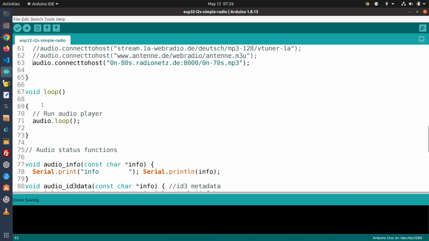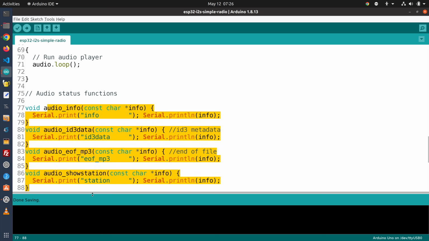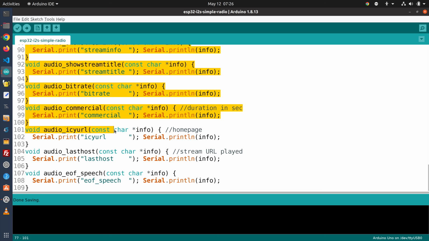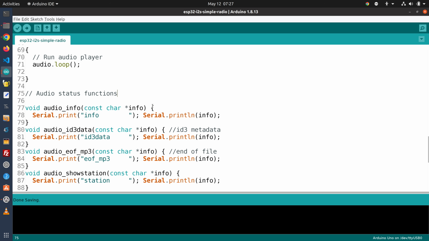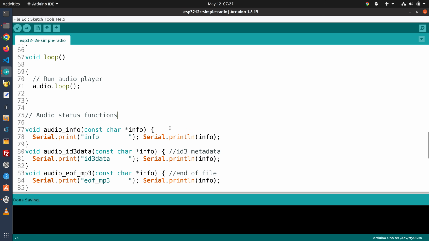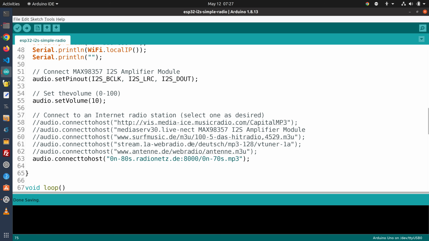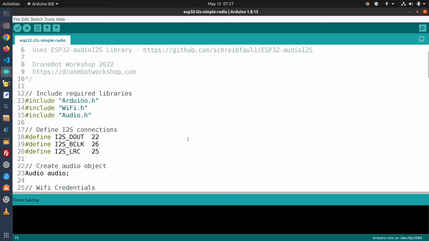And then we go into the loop, and the loop is very simple. It's like the loop that we had in our SD player. We just do an audio loop, and it just simply plays. Now, some extra functions we've added down here, these are kind of optional, but they will print out to the serial monitor some status functions for audio, and there's a whole bunch of different statuses we can play. We can play the title, we can play some stream info. There's a number of pieces of information that we can put up on the serial monitor, and you can pick and choose from these. You don't necessarily need to use all of them, but it's fun to put them there. And so let's load this up to our ESP32 and see if we can listen to some music with our internet radio.